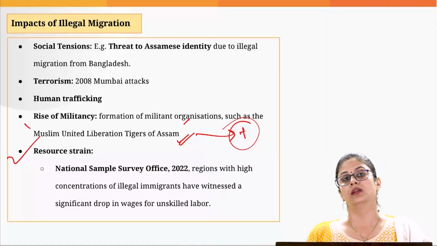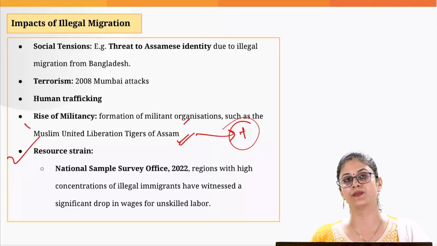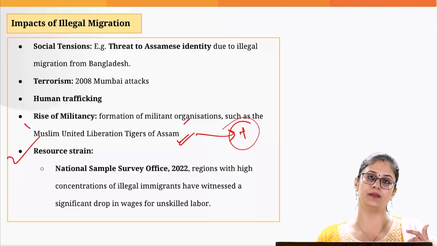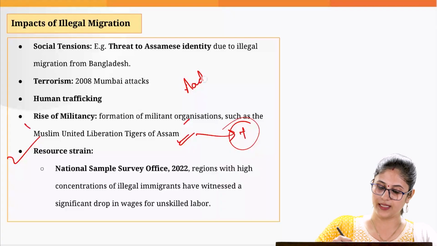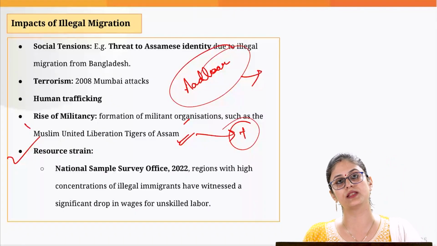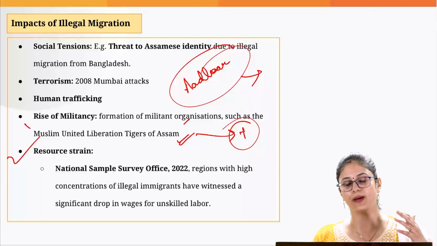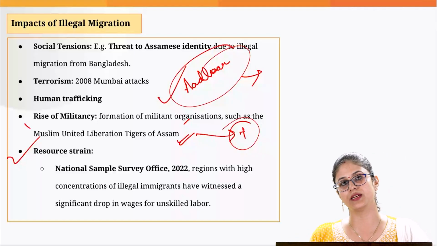Then because of illegal immigrants, India witnessed resource strain also, because if these illegal immigrants are able to get the Aadhaar, then they can take the benefits of social welfare schemes, because a variety of the social welfare schemes are provided by the government based on Aadhaar identification.